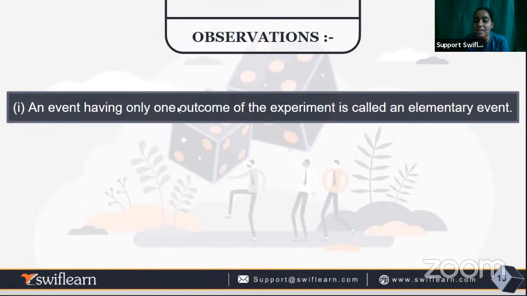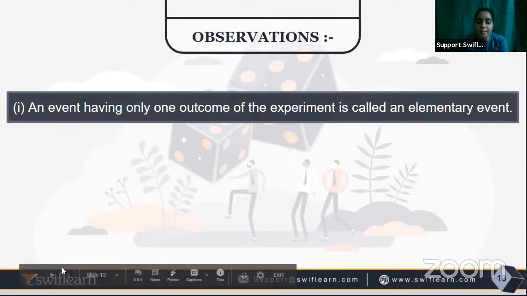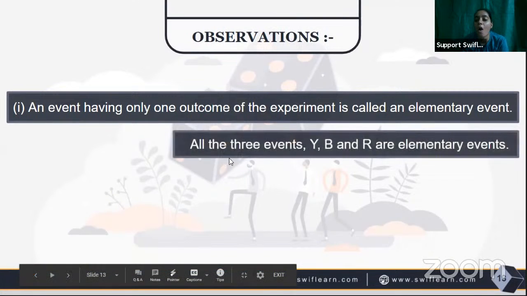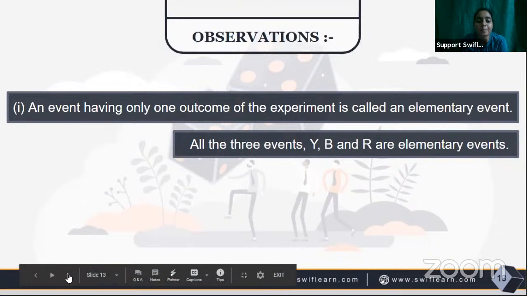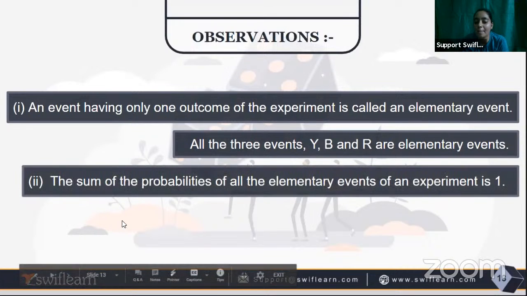When the happening of an outcome is only one, it is called an elementary event. All three events Y, B, R, that is, drawing a yellow ball, a blue ball, and a red ball, are elementary events.